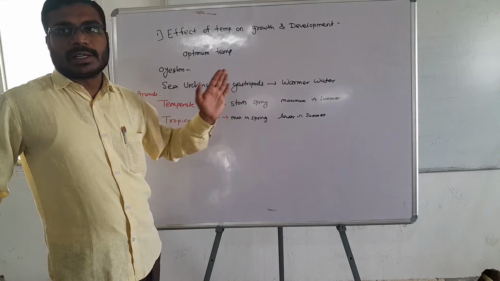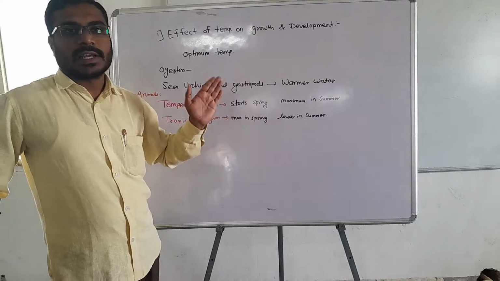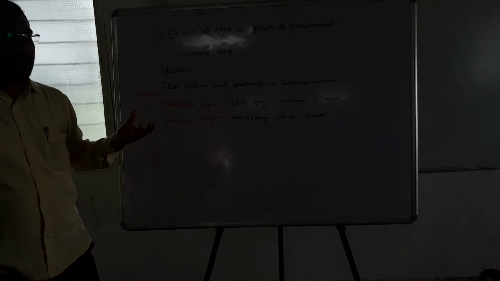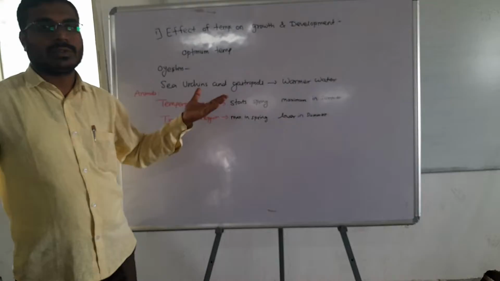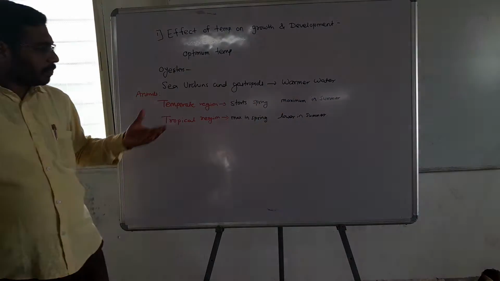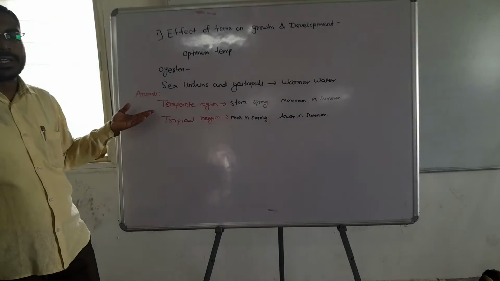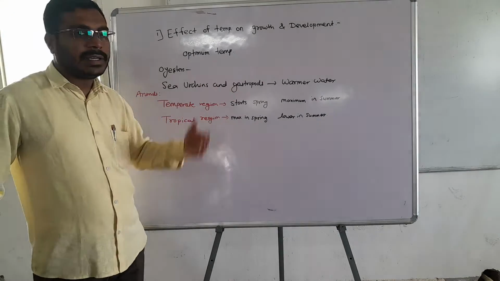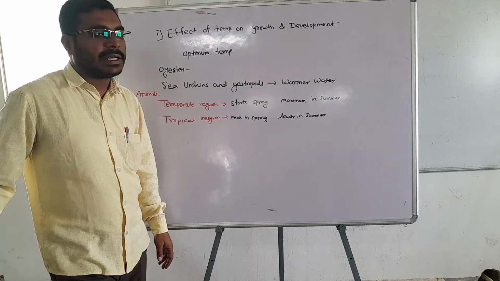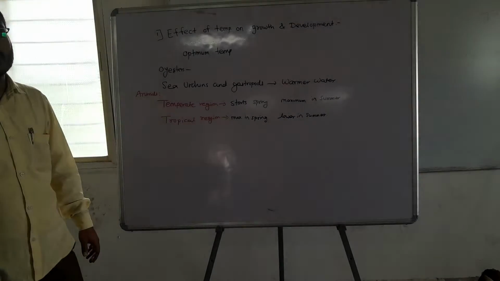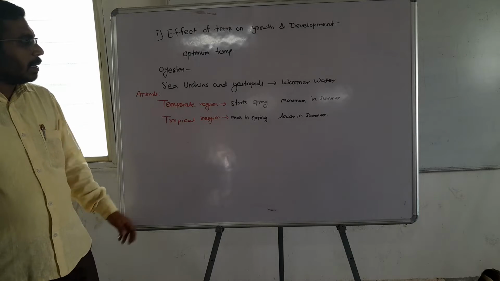As summer arrives, the temperature increases and the environment becomes feasible for maximum growth. That temperature can be tolerated, and the animal species living in that area attain maximum size or maximum growth and development.